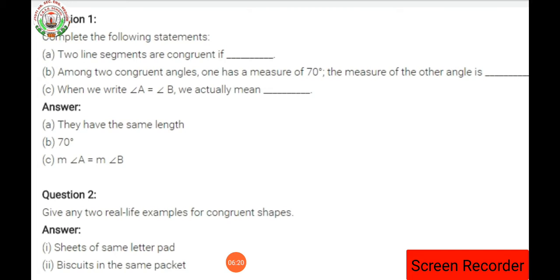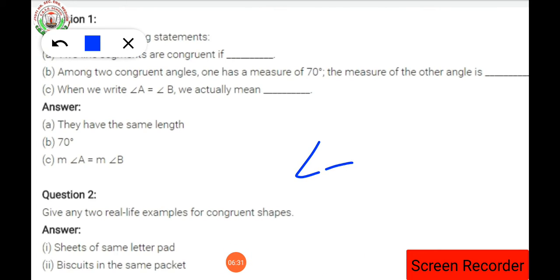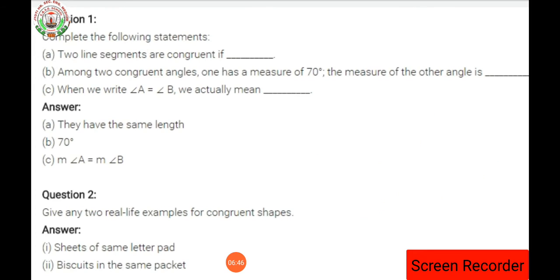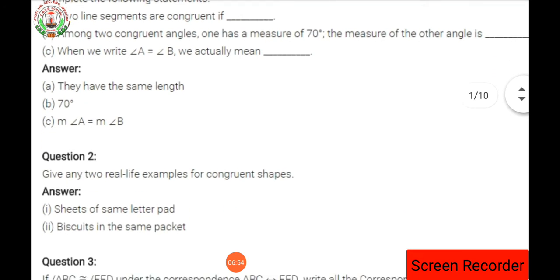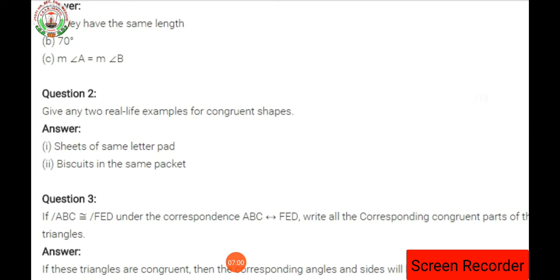Clear, everyone? When we write angle A is equal to angle B, we actually mean the measure of angle A. Here this notation indicates angle, and M denotes measure. So what is the answer? Measure of angle A is equal to measure of angle B. So this is the answer. Clear, everyone? Since it is a revision class, we are not going deep into the definitions.